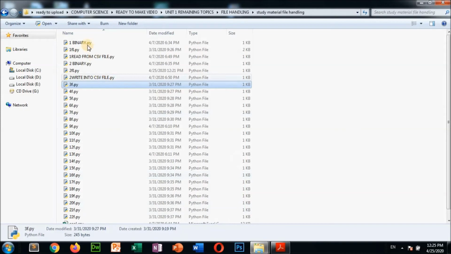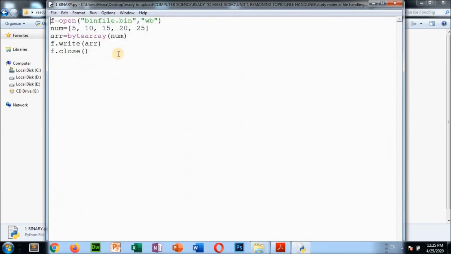In the next example I am going to show you a binary file. f is equal to open binfile.bin, this is the binary file, in wb mode, write binary. The numbers 5, 10, 15, 20, 25 are there, converted with bytearray, and written with f.write. Like this, using these functions you can write into a binary file, or you can use the pickle module and its dump method. Clear? So now F5.